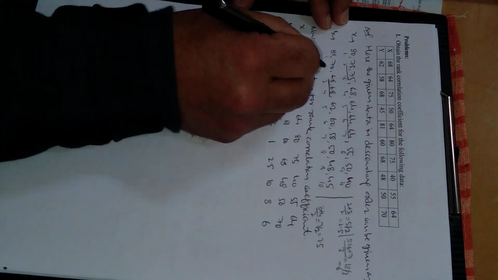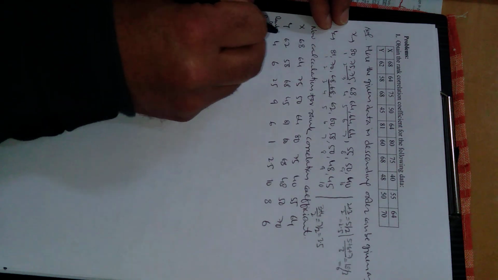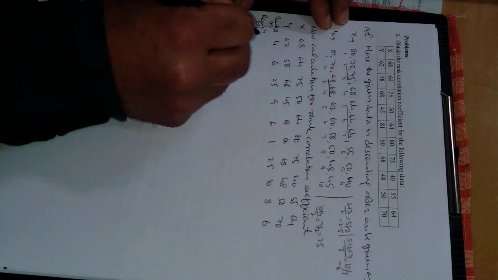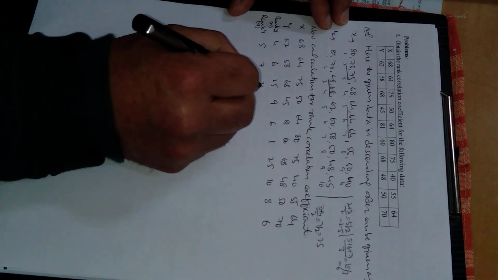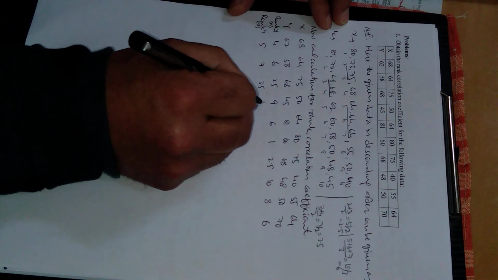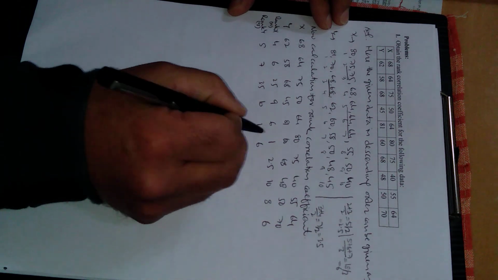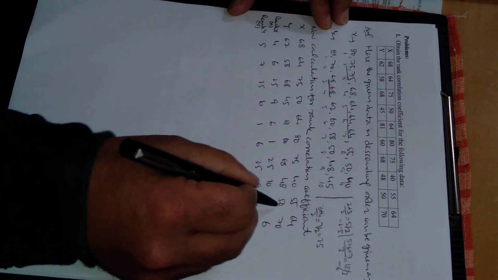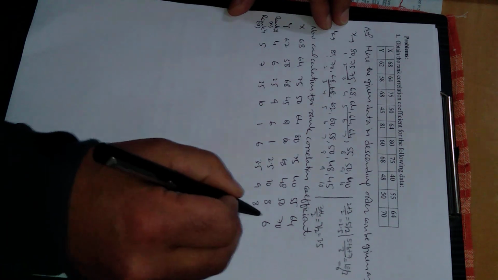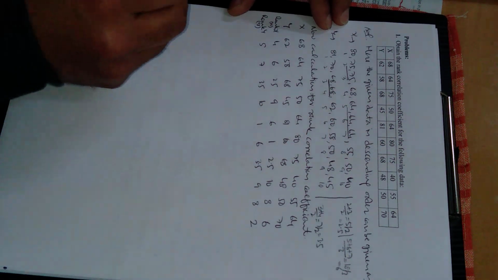Similarly ranks of y, you can see here, first of all 62 rank is 5, next is 7, next is 3.5, 45 rank is 10, this is 1, this is 6, this is 3.5, rank of 48 is 9, rank of 50 is 8, and rank of 70 is 2.